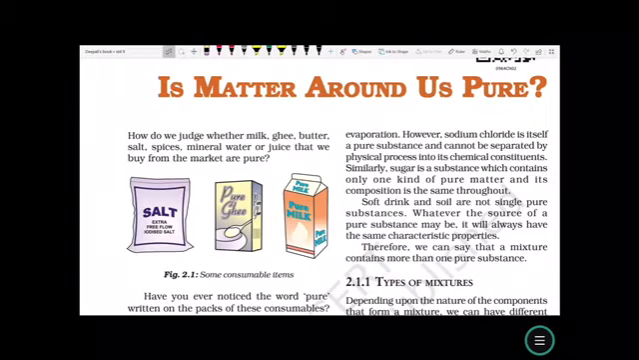So, do you understand the difference between a pure substance and a mixture? A pure substance has only the same type of constituent particles, whereas a mixture has different types of constituent particles put together without losing their original chemical properties.